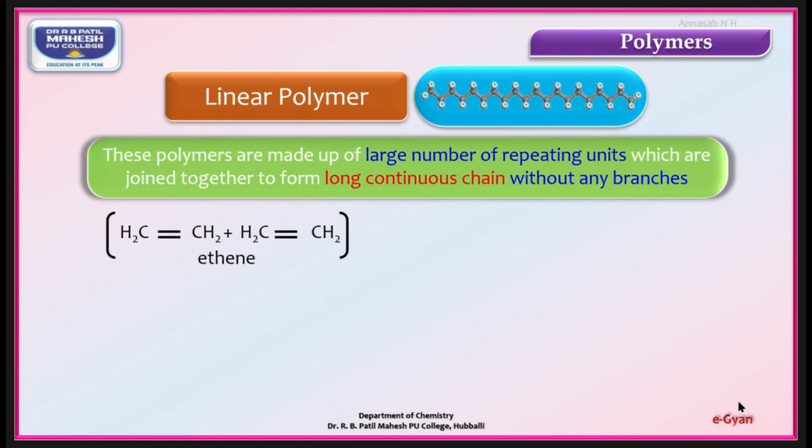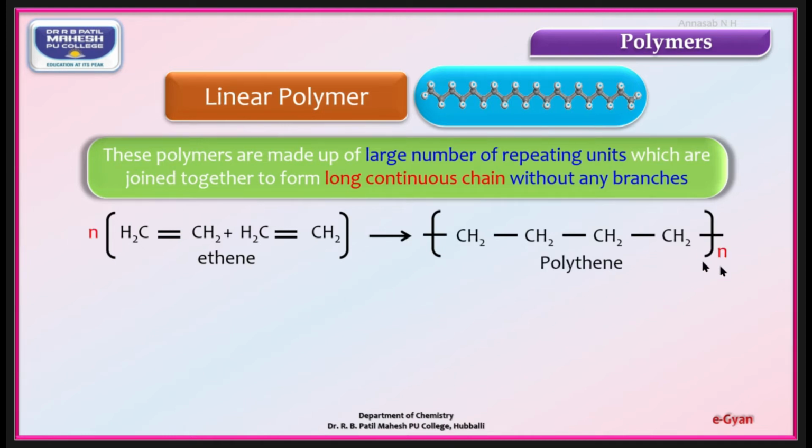Polythene from ethene. This is one ethene molecule, this is another ethene molecule. When it combines, there is a formation of polythene. If you have taken n times, then there is a n time repetition of this unit, and this leads to the formation of polythene. Here, a reformation of the bond takes place, or the rearrangement of the bond takes place, leading to the formation of one polymeric structure.